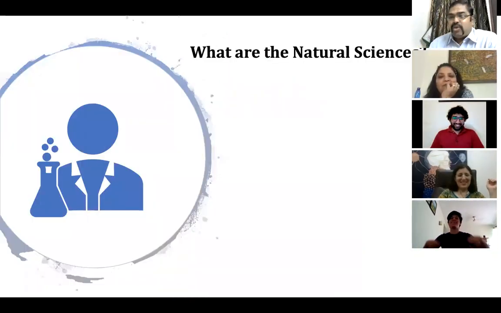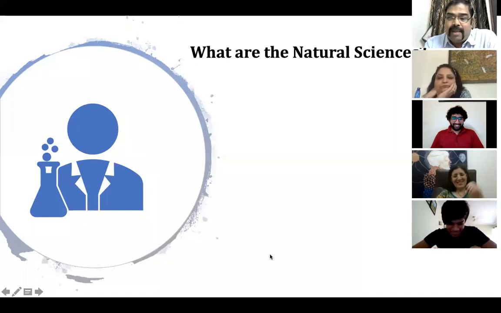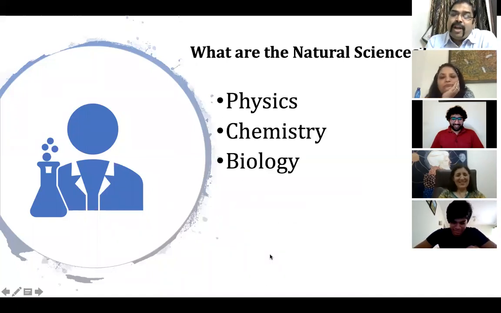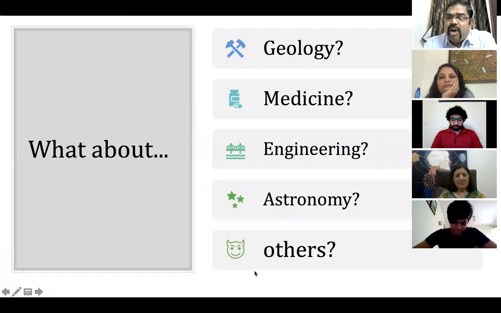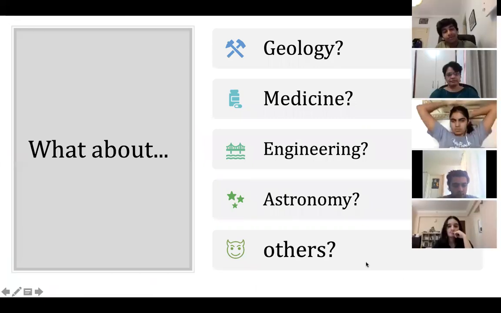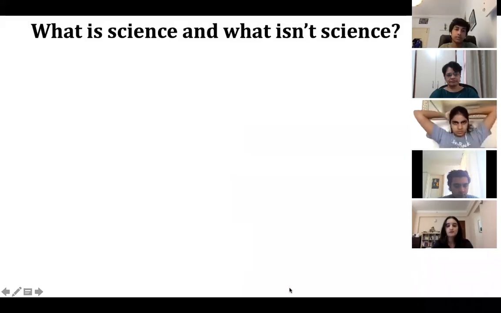Children, what are natural sciences? Physics, chemistry, biology, environmental science. These are some of the branches of natural science that everyone knows about. Then what about zoology? What about medicine, engineering, astronomy? There are a lot of other fields. Can we consider those also a science? Before you understand natural science, first you should understand what is science and what is not science.